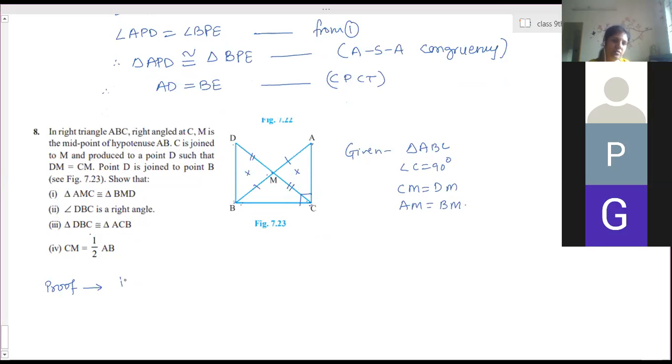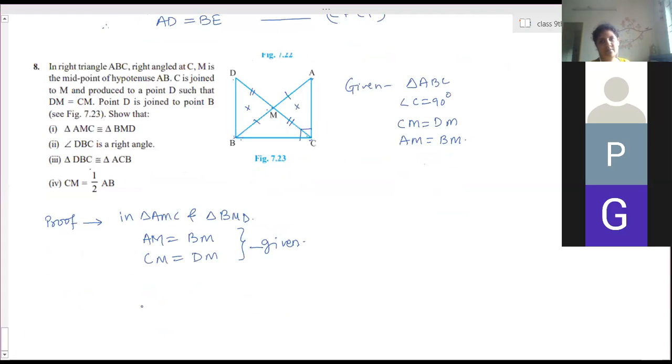And the proof is in triangle AMC and triangle BMD. So in these two triangles, we already have two sides equal. That is AM is equal to BM and CM is equal to DM. The reason is given. And the third part, what is the third criteria to show congruency? Now it is vertically opposite angles. Yes, these two angles at M are equal to each other.